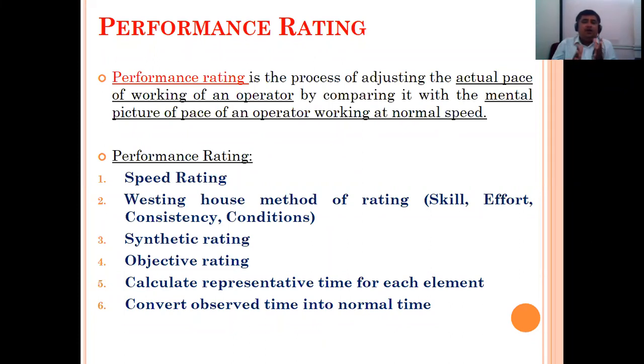But if there is a difference between normal speed and actual speed, if actual speed is more and normal speed is at this level, then we can say performance is higher. If actual speed is lower and normal level is a little bit higher, then we can say performance is down. That means he is not able to do the task at normal level also. So let's take the example of a bowler. What are we expecting? At least 1 or 2 wickets he should get.